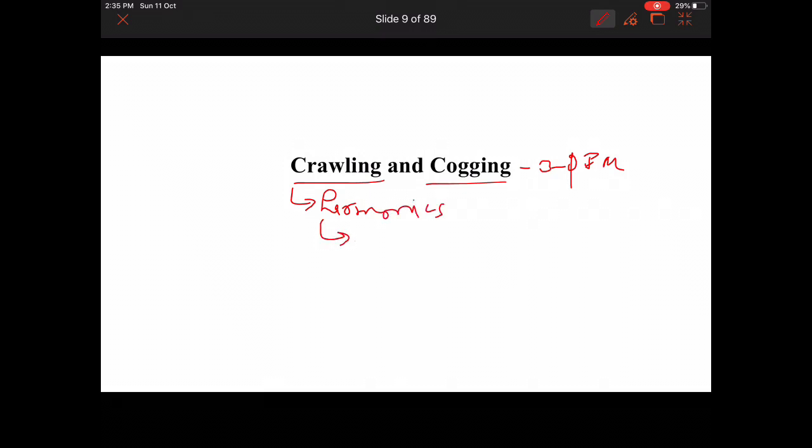Harmonics may be categorized into two categories: one is time harmonics and the second one is space harmonics. The crawling is the effect of space harmonics.